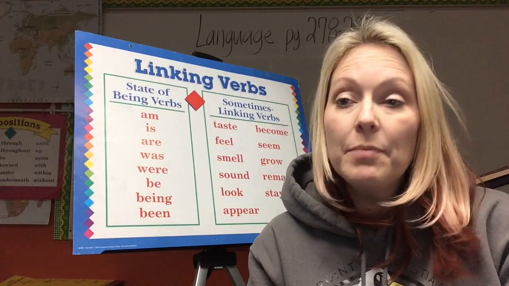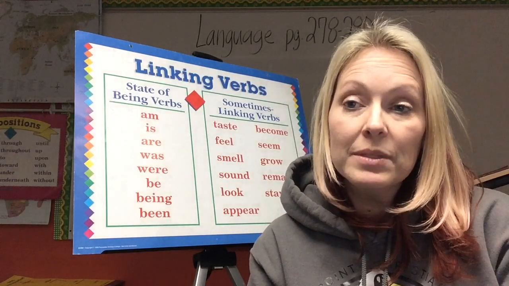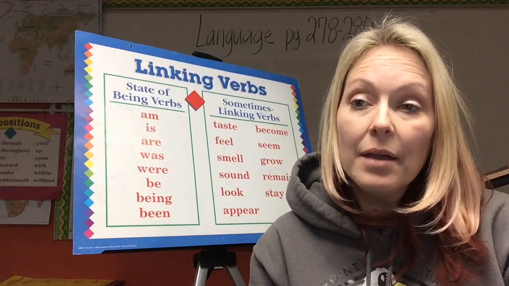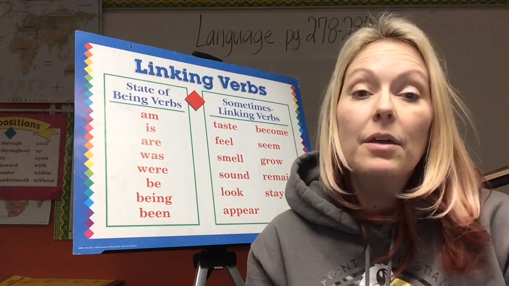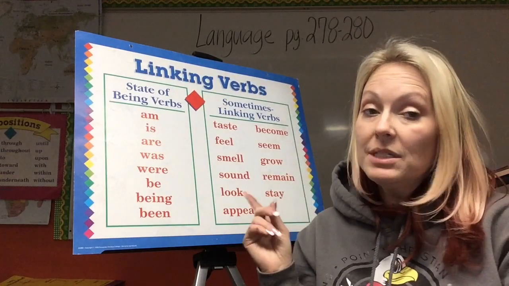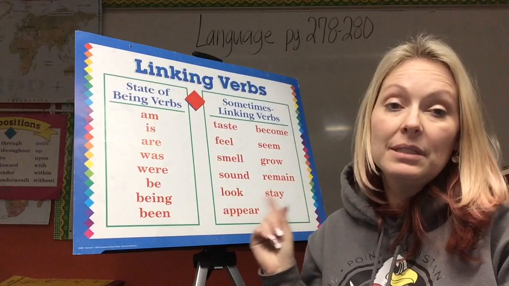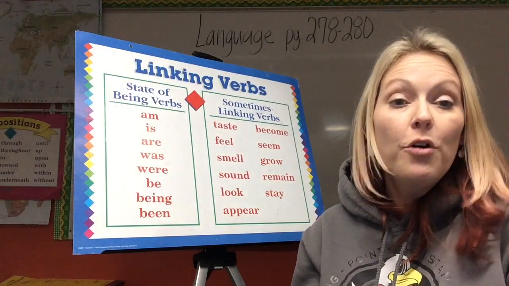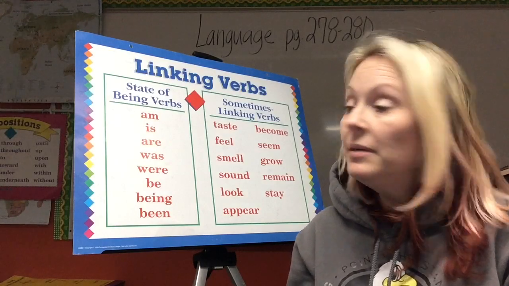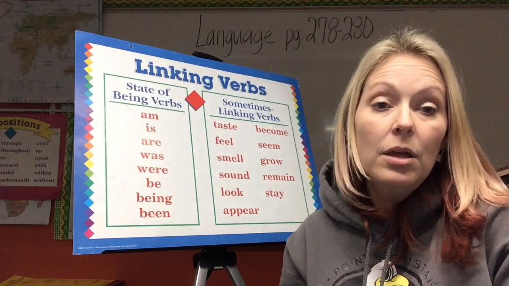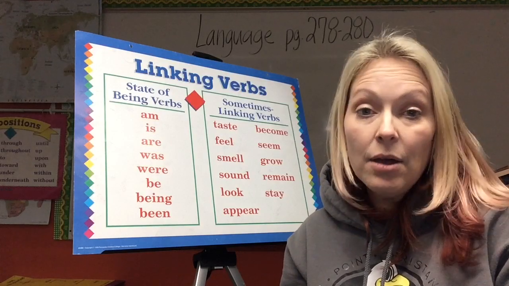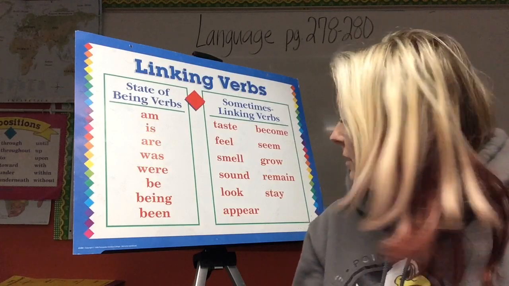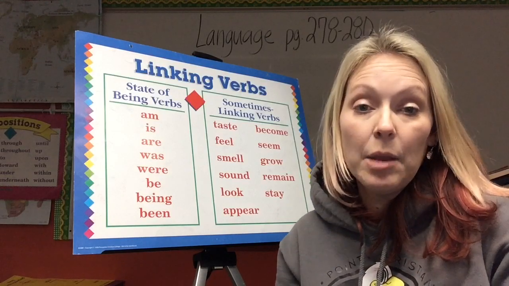Now, you must memorize the rest of the linking verbs. They are called sometimes linking verbs because sometimes they link and sometimes they show action. So I want you to take a look at our sometimes linking verbs. We have taste, become, feel, seem, smell, grow, sound, remain, look, stay, and appear.